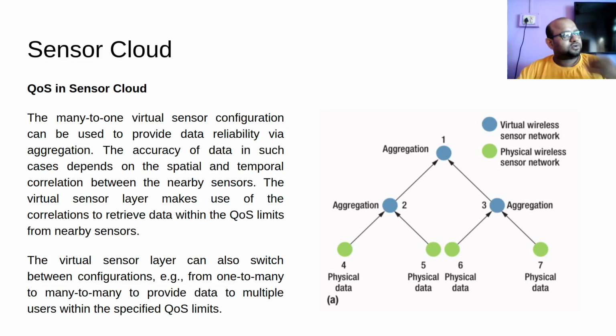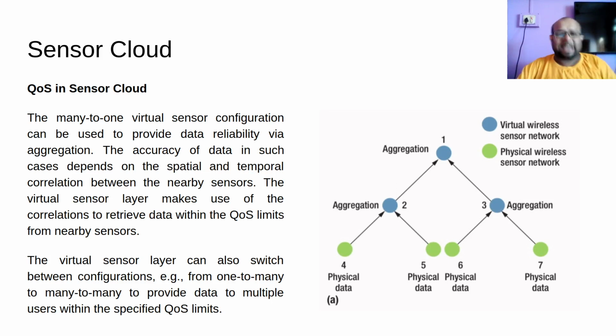Temporal correlation is also necessary. Say my sensor at Gormur is sensing data once every minute, and my sensor at Lahoti is sensing data once every day. So there is very little temporal correlation.